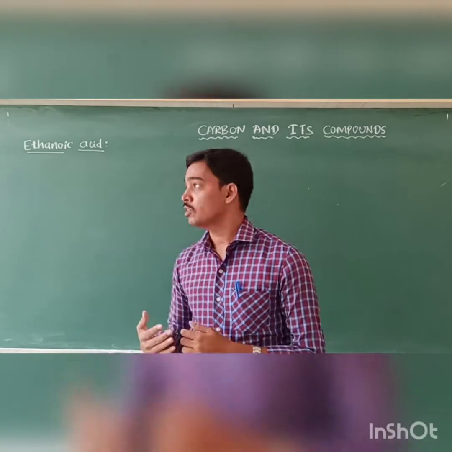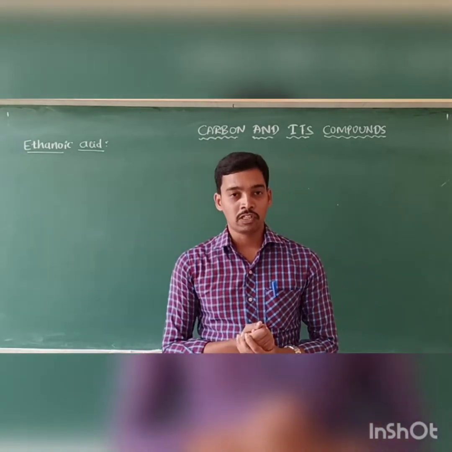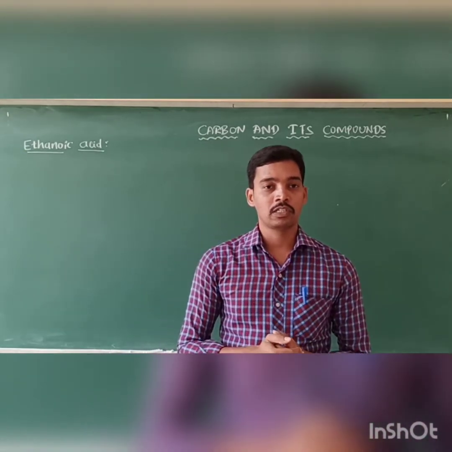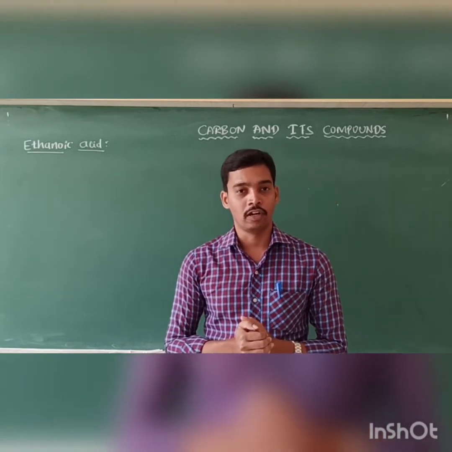In this class, what are the physical properties of ethanoic acid, what are the chemical properties, and what are the uses of ethanoic acid.